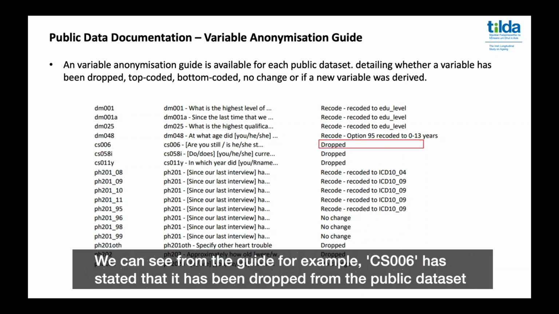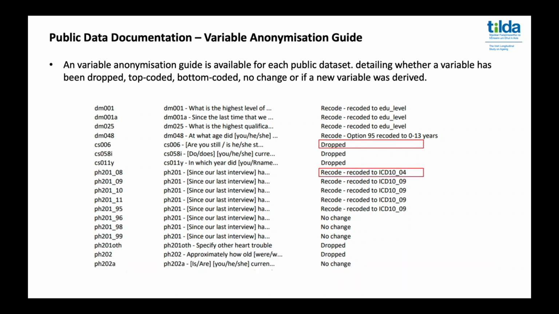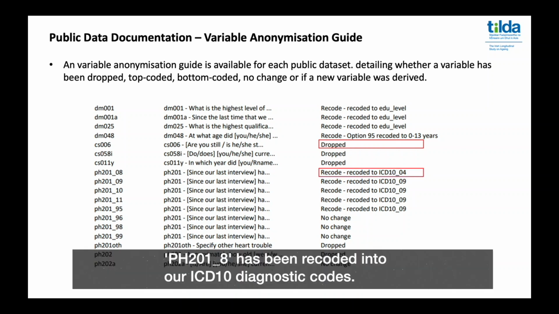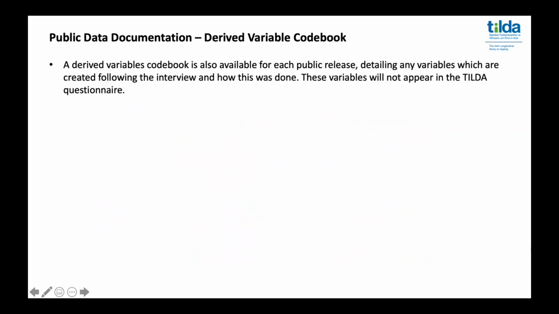We can see from the guide, for example, CS006 has stated that it has been dropped from the public dataset, so you will not be able to find this in the dataset. PH201_08 has been recoded into ICD-10 diagnostic codes, and PH202A has had no change and will appear in the dataset as is, corresponding with the CAPI questionnaire.